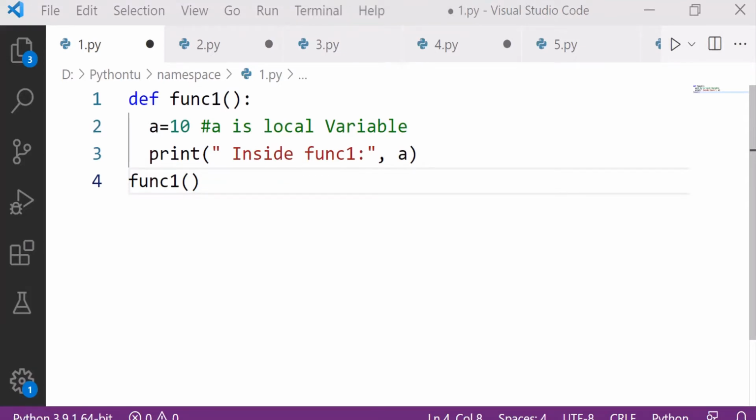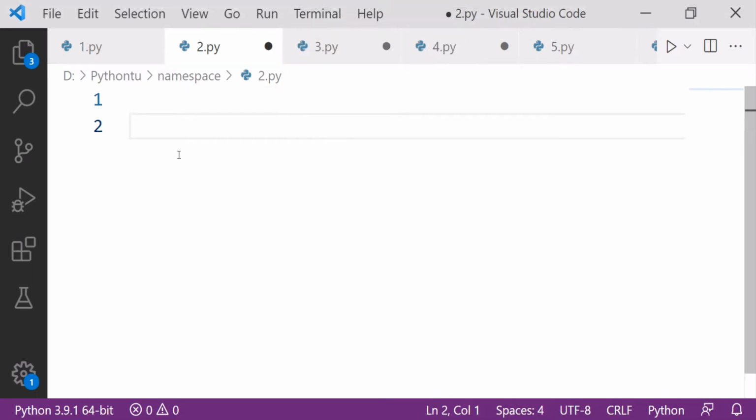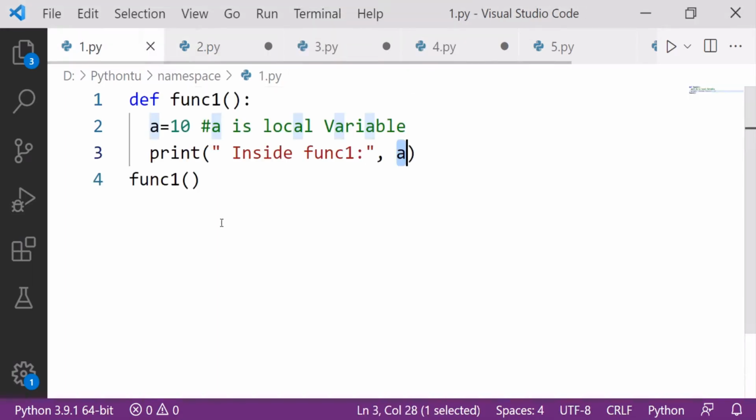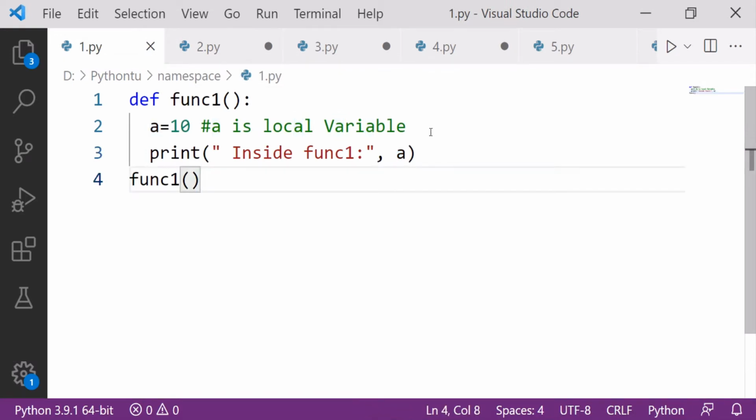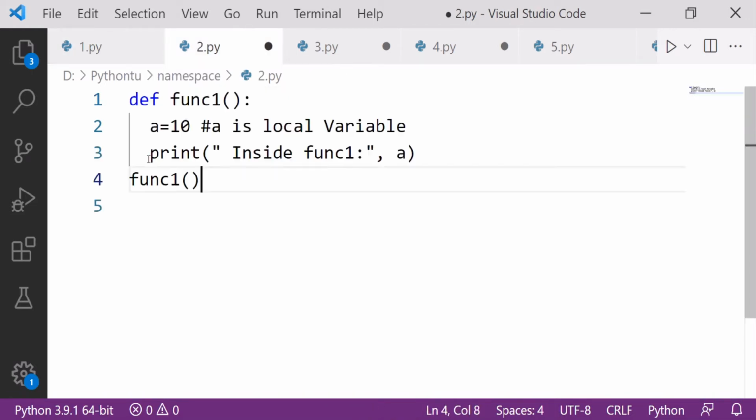Okay, so let's see the function. We have seen here how we can declare the local variable. Now let's talk about a few more things here. I am copying this and let's go. Now what will happen?